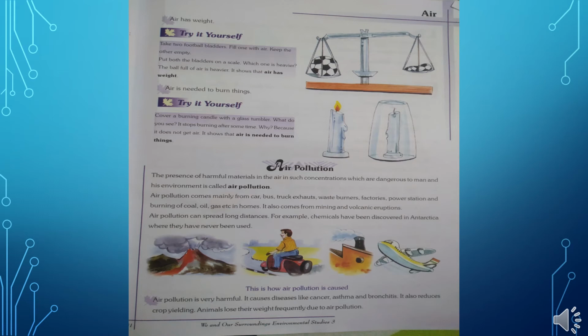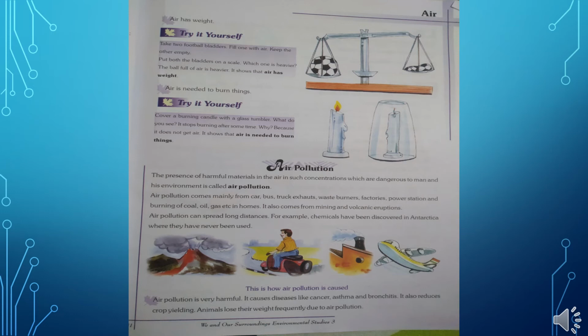And after that, when we cover that candle with a glass, what will happen? That candle will stop burning after some time. It will burn for some time, and after some time that candle will stop burning.